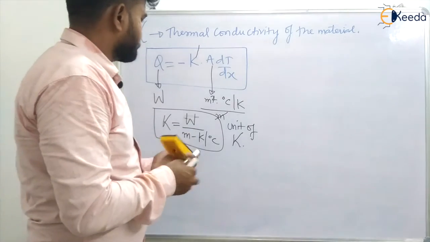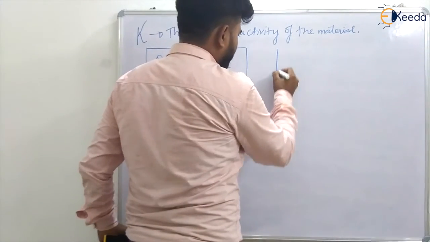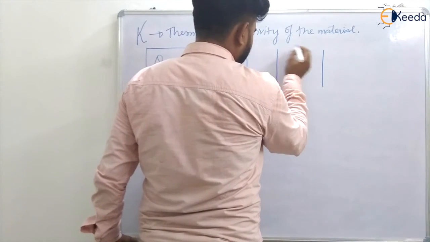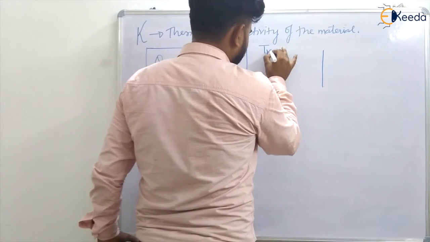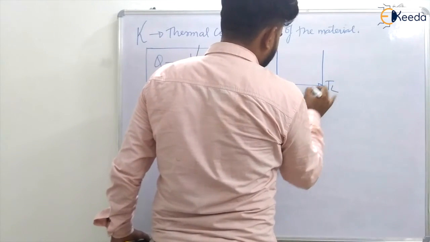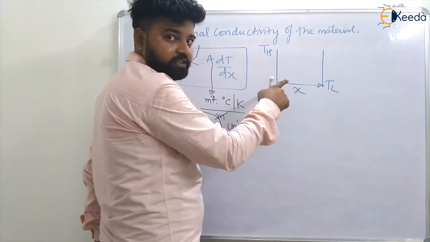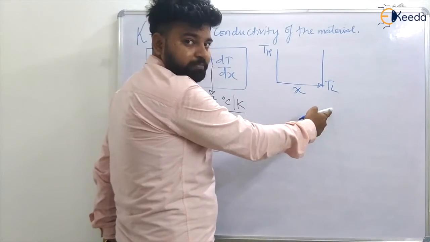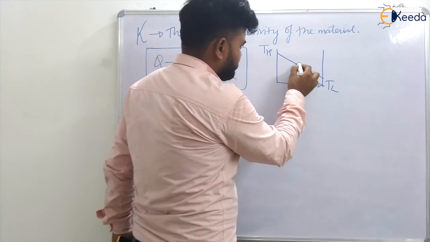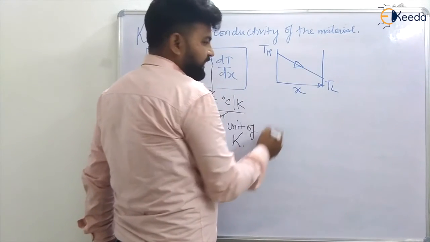Now why are we having that negative sign? Let us understand this carefully. When there is a temperature difference within the solid, let us say this is at higher temperature, this is at lower temperature, and x is in this direction. So we have a temperature gradient in this direction. Can I calculate dT?